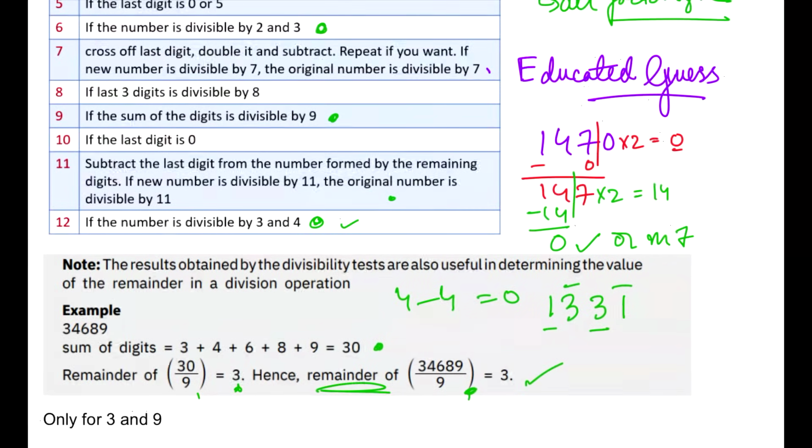So this not only helps you to check the divisibility rule, but also helps you to get the remainder, but this is only applicable in the case of 3 and 9. ये सारी चीजें मुझे जो स्पेशल लगी थी ना गाइज, मैंने वो अपने नोट्स में रखा था एंड वही मैं आपके साथ शेयर कर रही हूँ.